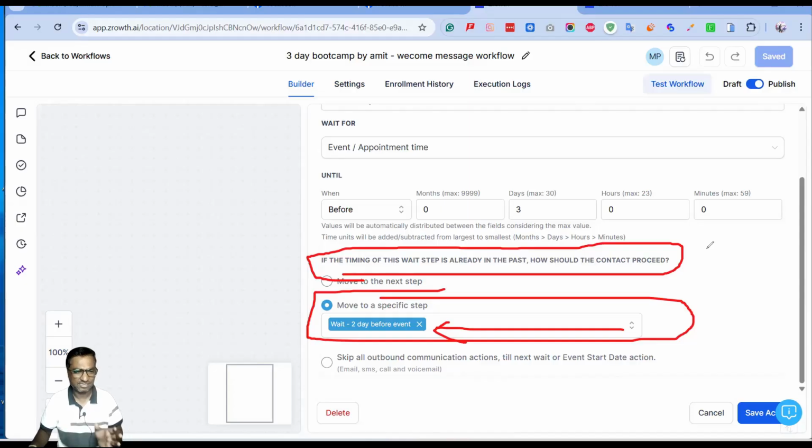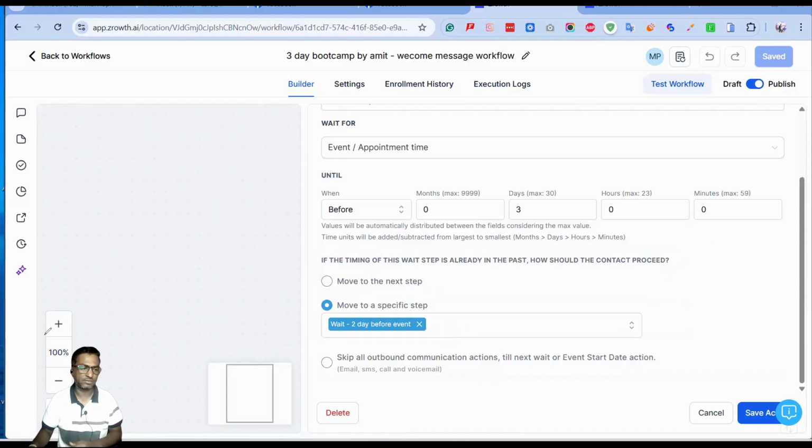And I tested this entire process a couple of times. I tested it on day -2. I tested it on day -1 as well, to check whether I'm going to receive all the messages, or whether this system is skipping the message. And it actually worked. I tried 3 times, and every time it worked perfectly.